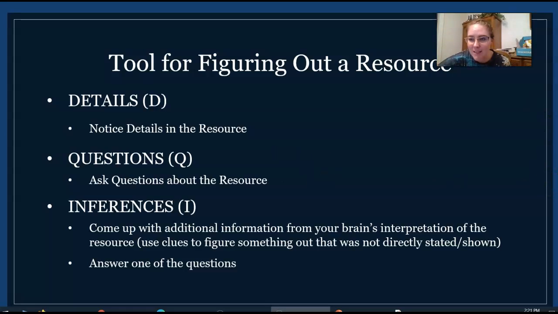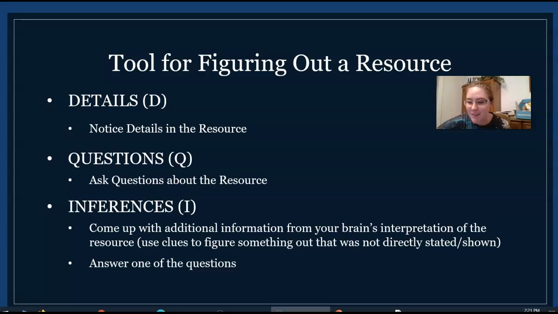Okay, what is a DQI? Like, why do Mr. Arneson and I make you do it all the time? Well, it's a really good tool for figuring out what a resource means, what it's about, or why it was made. A lot of times teachers rely on asking you questions. So we'll have a list of questions we want you to try to answer. But the reason the DQI is better, in Mr. Arneson's opinion and in mine, is because you're going to ask the questions.